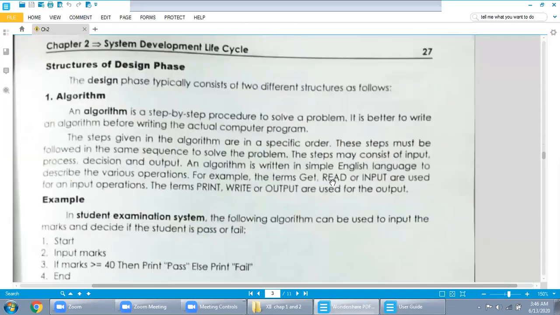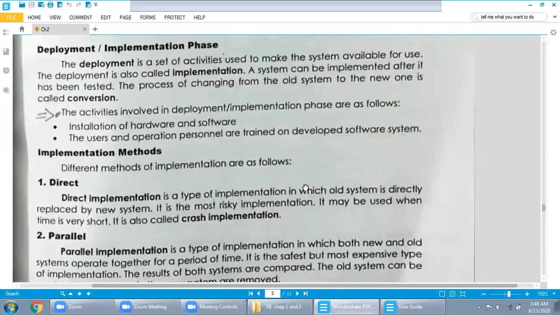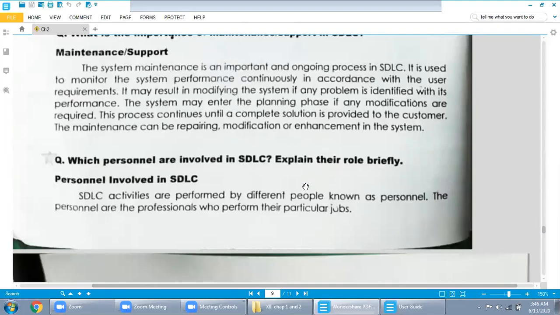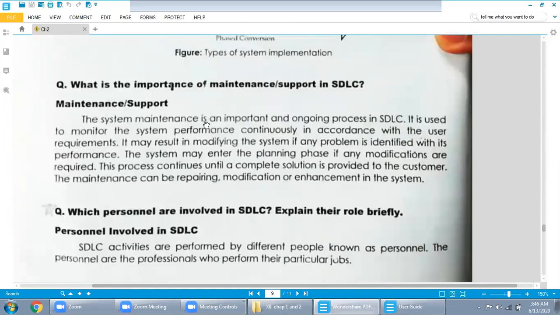Next question. Our last phase was the importance of maintenance. Now, which personnel are involved in SDLC? Explain their role briefly.